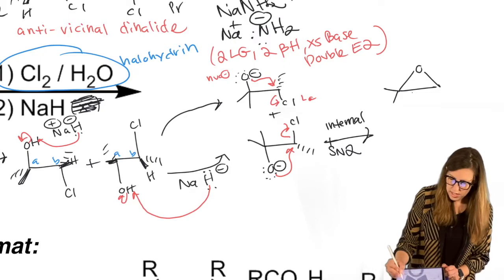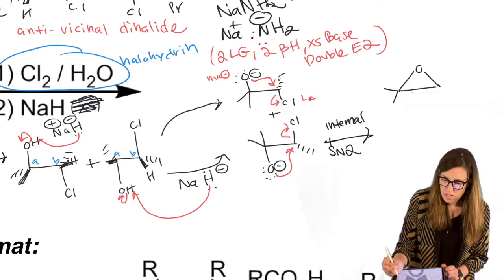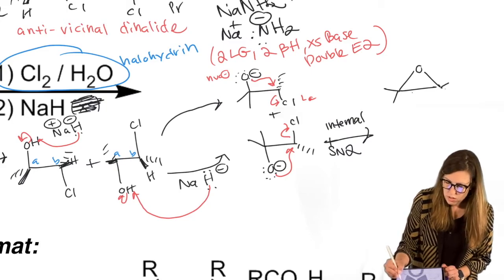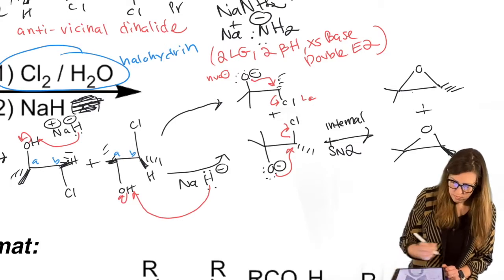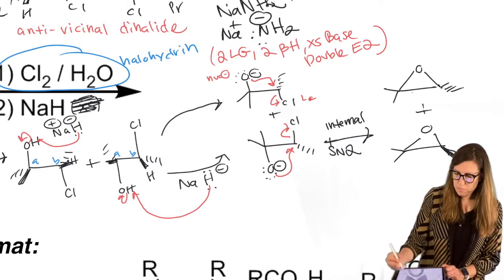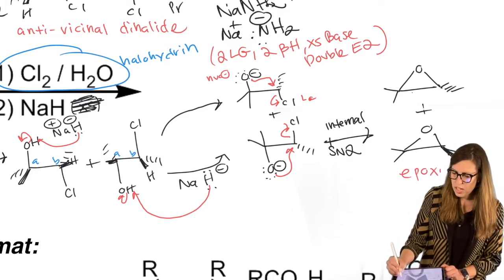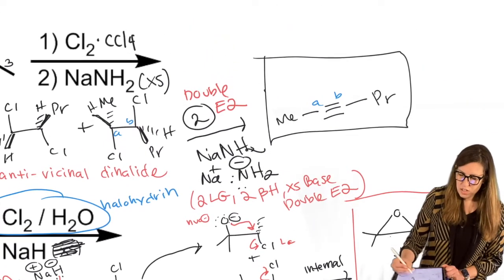Right? So we could have had, as that gets attacked, right? Then we still have our 2 possibilities, whether that's a dash or a wedge. Epoxide. So you can make epoxides now. You can make alkynes, you can make alkoxides, you can make alcohols.